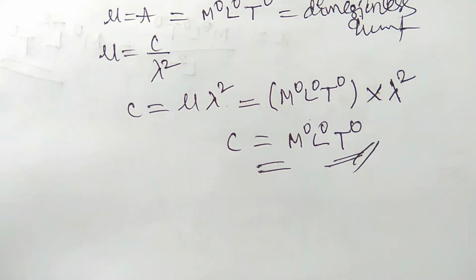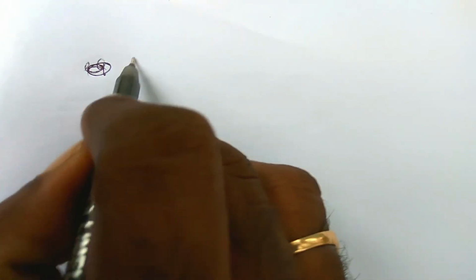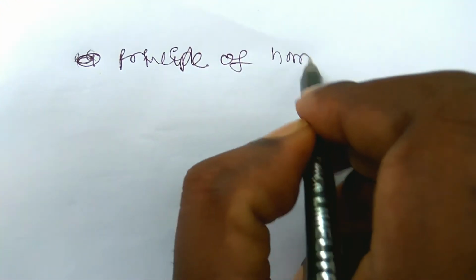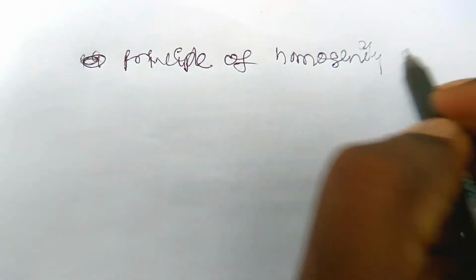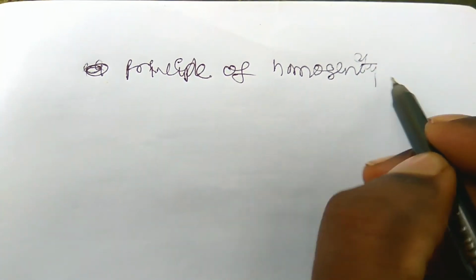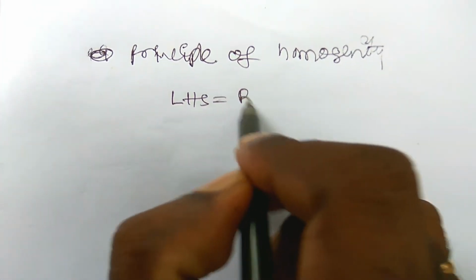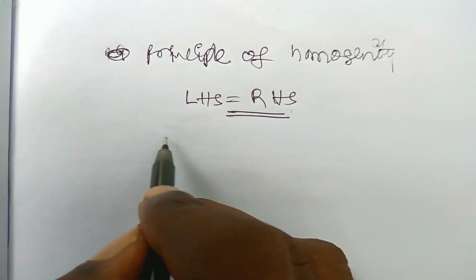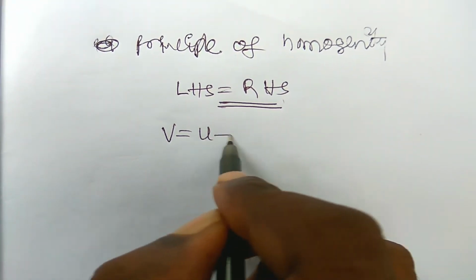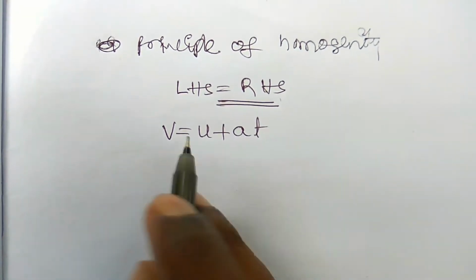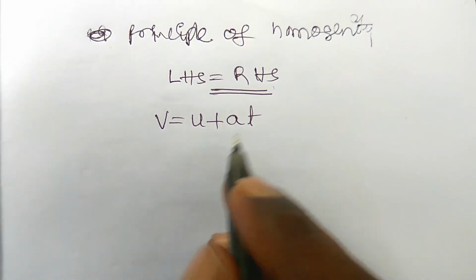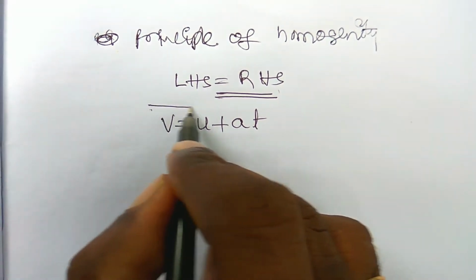Okay, so finally what I am teaching you is the equation of homogeneity, or the principle of homogeneity. The principle of homogeneity is nothing but that the dimensions of both sides of an equation are the same, the dimensions of LHS equal RHS. For example, write V is equal to U plus AT. This is a well known law of equation of motion. Whether it is right or not, we have to check.